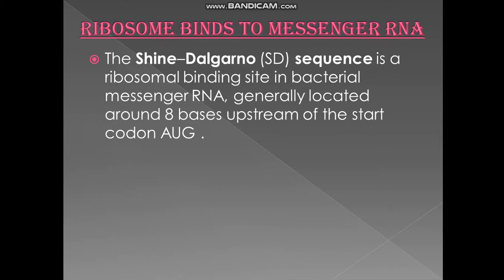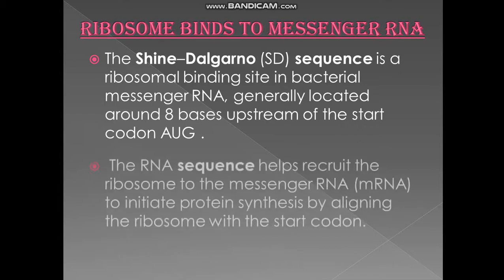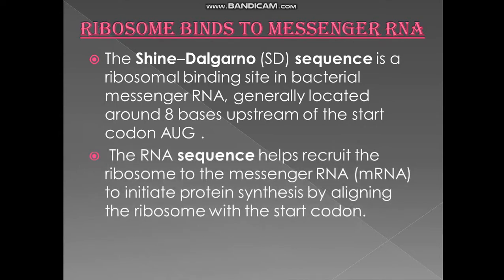In the previous class I have told you about the codon AUG, which codes for methionine. This codon AUG is the initiation codon and will be the first codon to initiate the process of translation. Yes? Moving further, the RNA sequence helps recruit a ribosome. This Shine-Dalgarno sequence helps the ribosome to attach itself to the messenger RNA for initiating the process of protein synthesis.